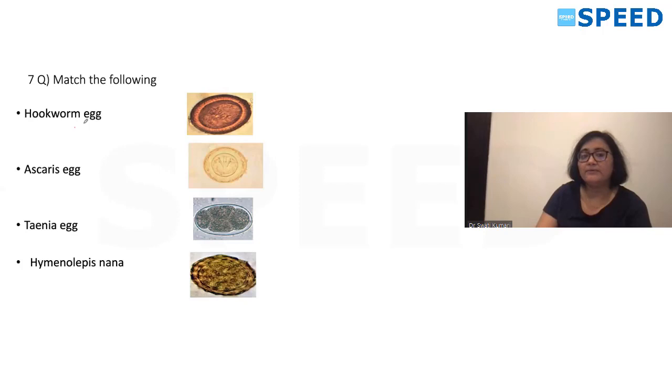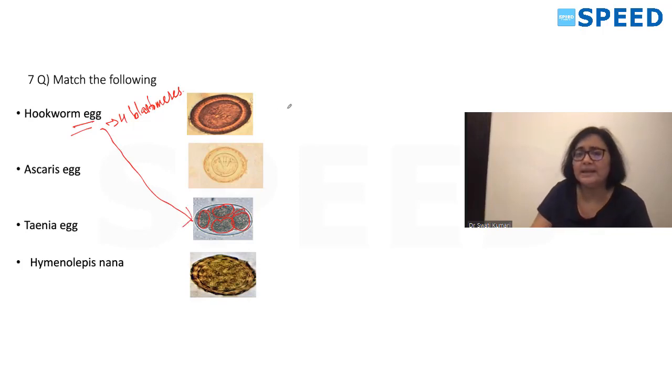The characteristic feature of hookworm egg is that it will have 4 blastomeres, which we see. So in this picture, you can see there are 4 blastomeres here. So this is egg of hookworm, which we say, Ancylostoma duodenale.